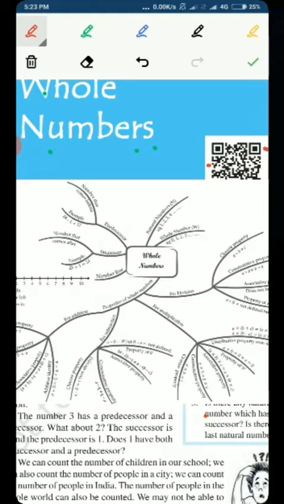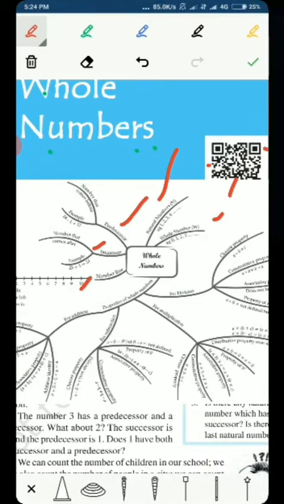So let's see. First of all, in this chapter, we will learn about the natural numbers and the whole numbers, and I have told you what the natural numbers and the whole numbers are. After that, we will learn about the predecessor, successor, and the number line. These three subtopics we will study first, in the beginning of this chapter: predecessor, successor, and the number line. I will discuss these topics in an elaborate manner after this.